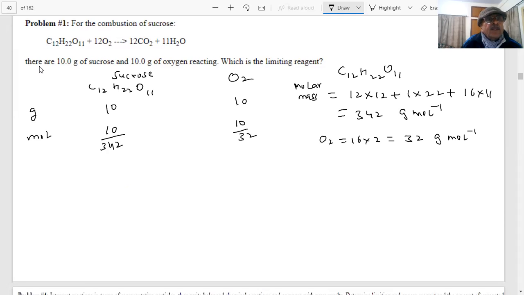And then mole by stoichiometry ratio we have to find. What is this value coming?